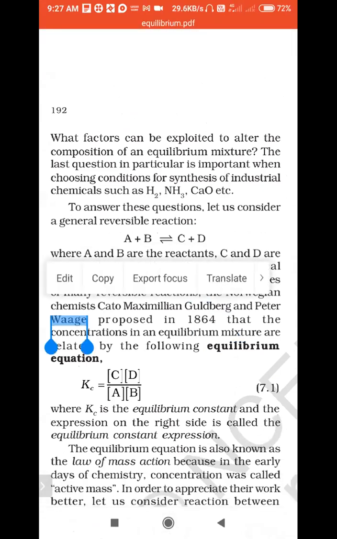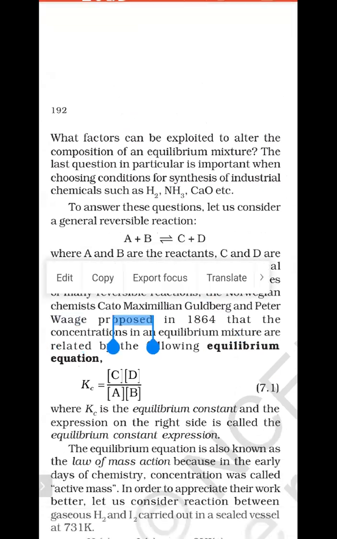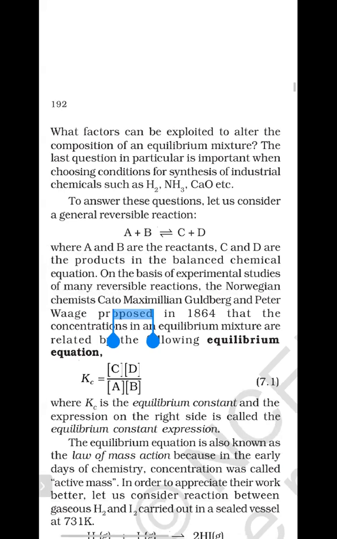These two scientists proposed this expression, with the molar concentrations of reactants and the molar concentrations of products like that. So let us see that.